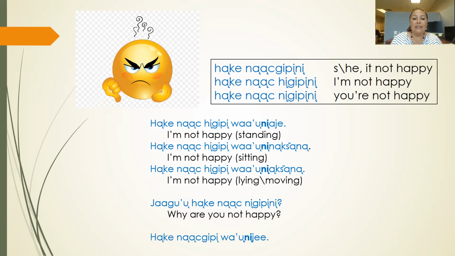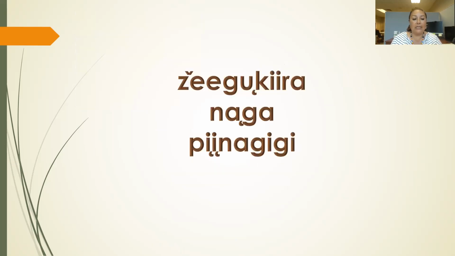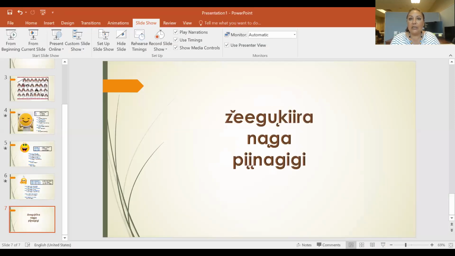And finally, hanke nach kipi wa unijed. Who is this we're talking about? He, she, or it is not happy. All right. Let me stop the share.